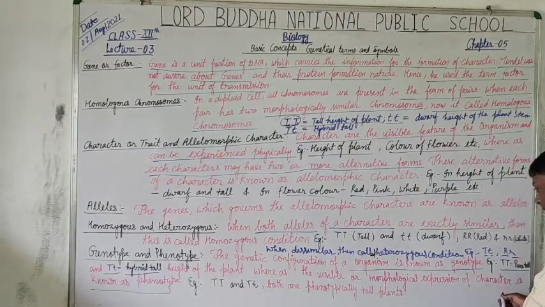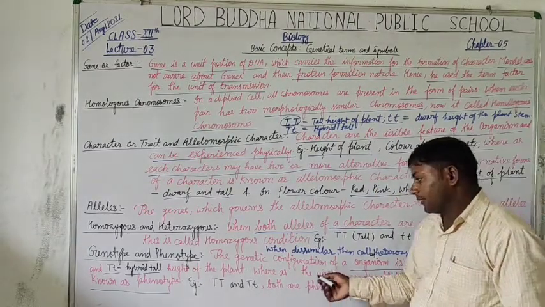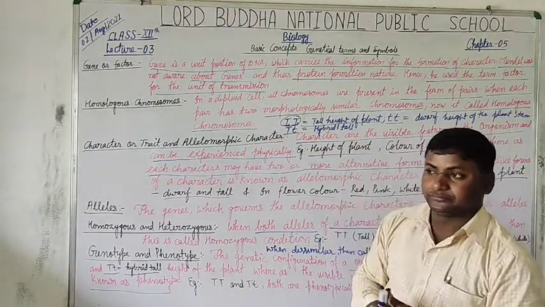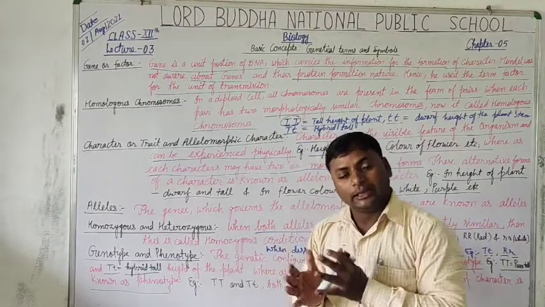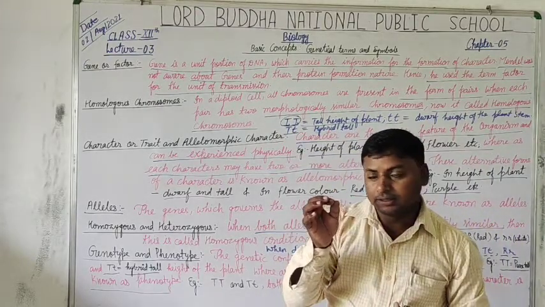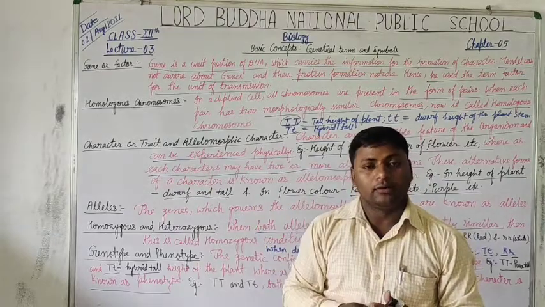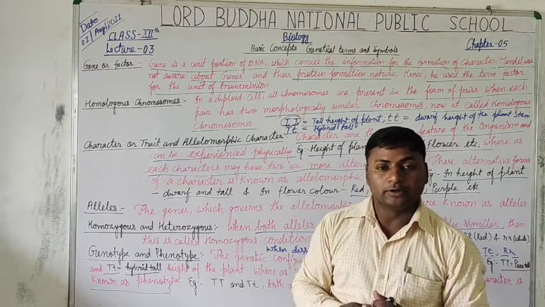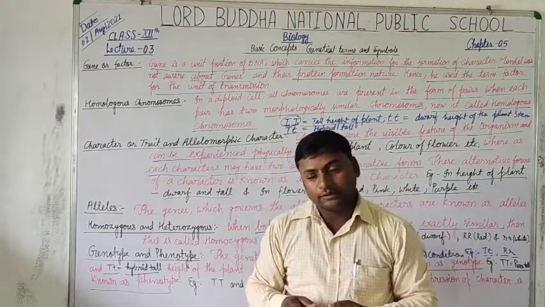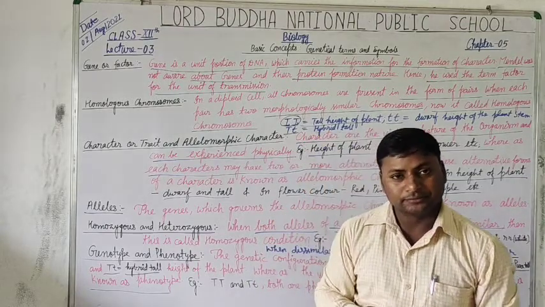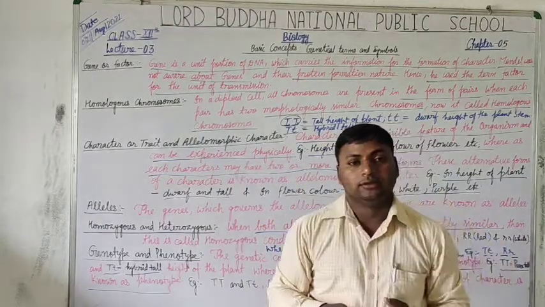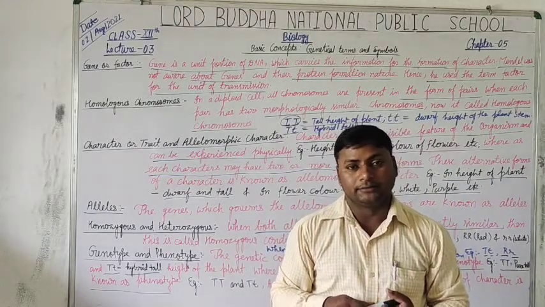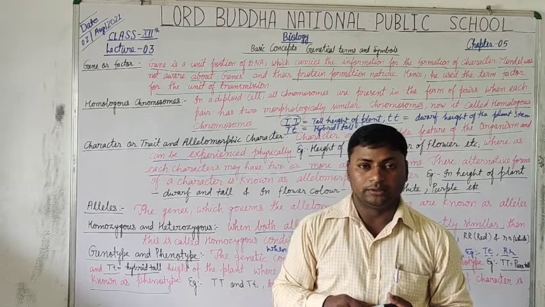Morphological expression of a character is known as phenotype. Any plant bears a definite flower color. This is the morphological character. As for example, in our surrounding area we find the color of hibiscus plant as red and white, both two types of color.